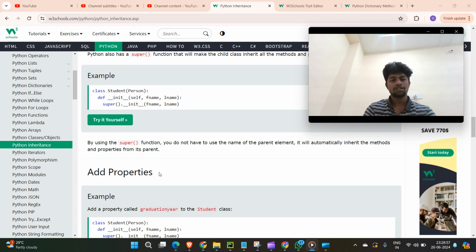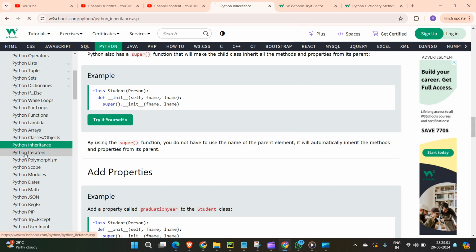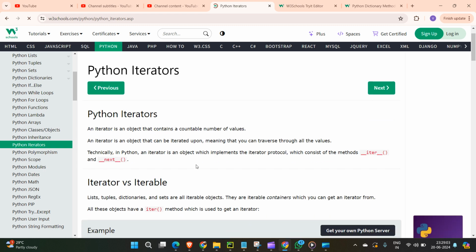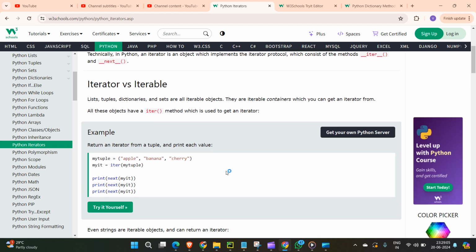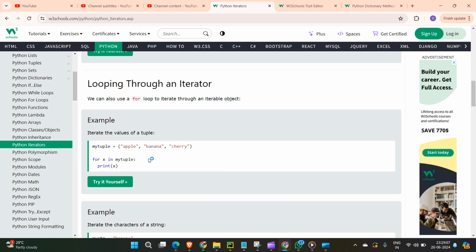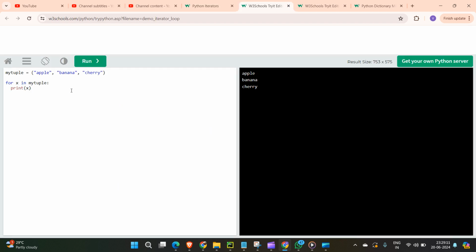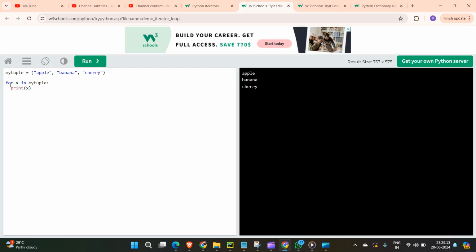That's it. Next, we'll go for iterators. Iterators means the next element, guys, like we already did in the for loop. Before going to this, I'll just cover this. If you click on this for loop, then what happens? It will execute one by one, right? X is a variable, and whatever values are present inside the tuple will be executed loop-wise, one by one. So that's what's happening here.